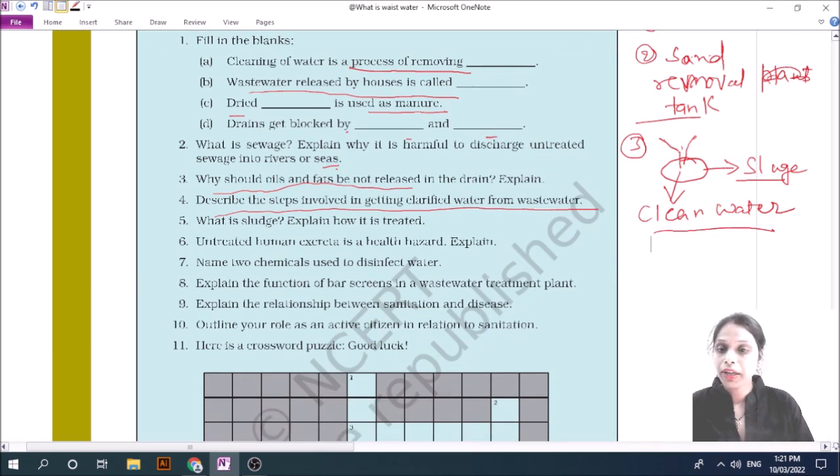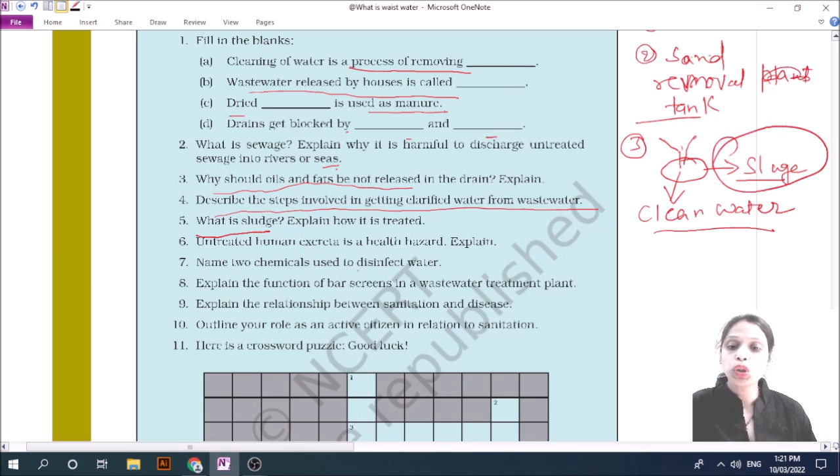Okay, our next question: what is sludge? Sludge is the particles that we get here. Name two chemicals used to disinfect water: ozone and chlorine. Explain the function of the bar screen in water treatment. The bar screen removes all the large particles of the wastewater.